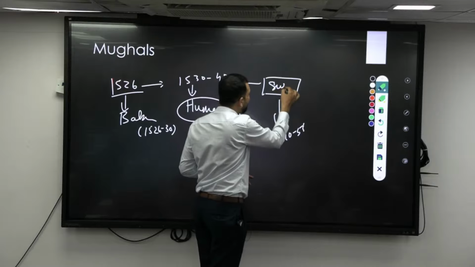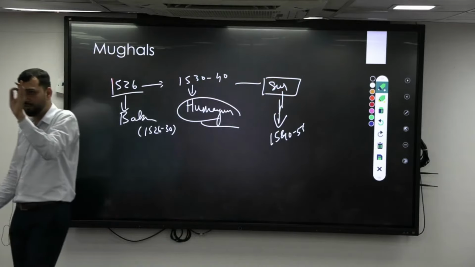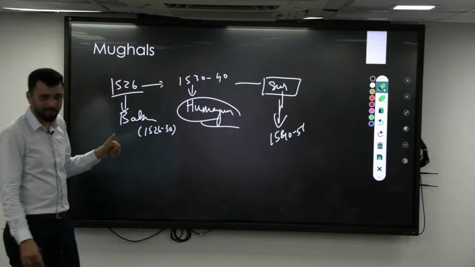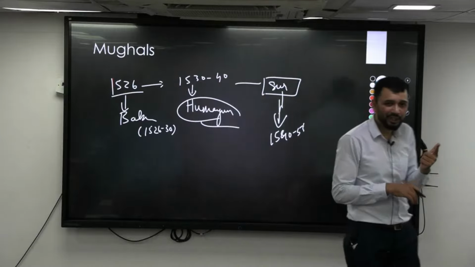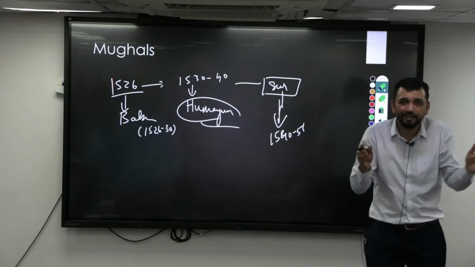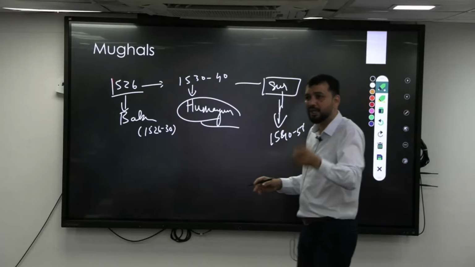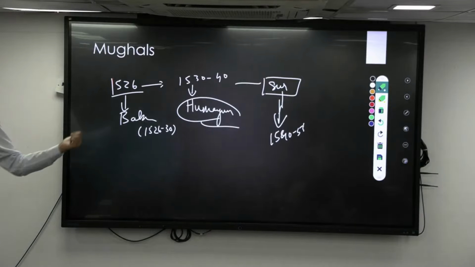Regarding the Sur dynasty, Sher Shah Suri's achievements you should know, because he was someone who had good administration. Much of his administration was later copied by Akbar. So Sher Shah Suri as a king becomes very important. He constructed the Grand Trunk Road, for that he is important. He introduced a standardized silver coin called the rupiya. In the future, in the Mughal period, the rupiya became the main currency. He did many administrative reforms, and that is why he is important.